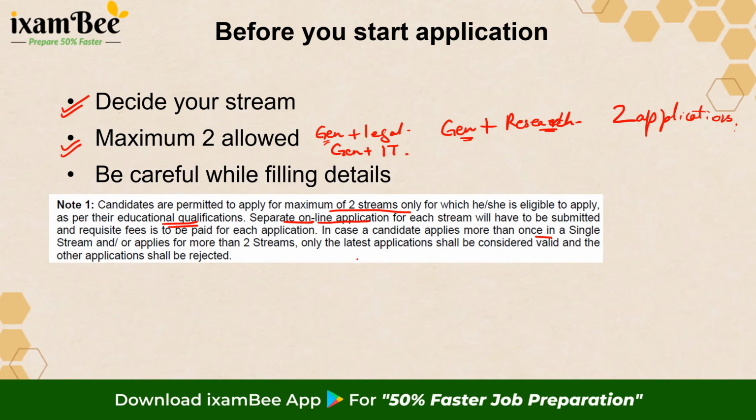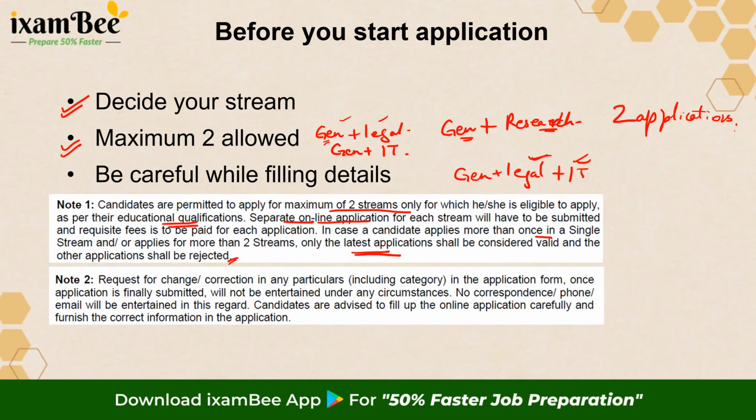And in case you are applying for more than 2, only the latest applications will be considered, right? And the others will be rejected. So be very, very careful. If you want to apply for general and legal, and if you applied general plus legal plus IT, then they will consider legal and IT. General will be left out. So in that case, please be very, very sure, although this is an unlikely combination, as you may not be eligible for legal and IT simultaneously. But please be careful. If you are applying for more than 2, only the latest 2 will be considered.